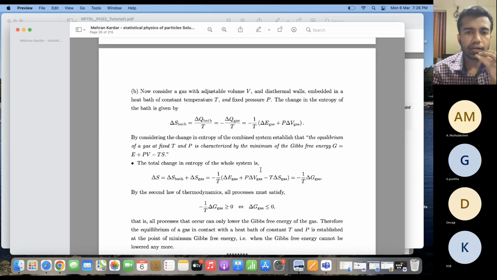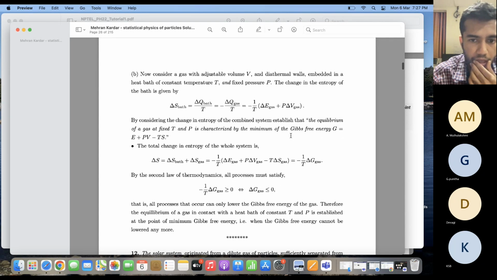Now consider a gas with adjustable volume V, diathermal walls, embedded in a heat bath of constant temperature T at a fixed pressure P. Then the change in entropy of the heat bath is given by delta S of the bath equal to delta Q of the bath by T, which is basic, since the gas is itself kept in the heat bath, so whatever heat the bath gives, it is absorbed by the gas, or the other way around. So this is equal to minus delta Q gas by T. And delta Q of gas can be written in terms of delta E of gas, that is the change in internal energy of the gas, plus P into delta V, that is the change in volume of the gas.